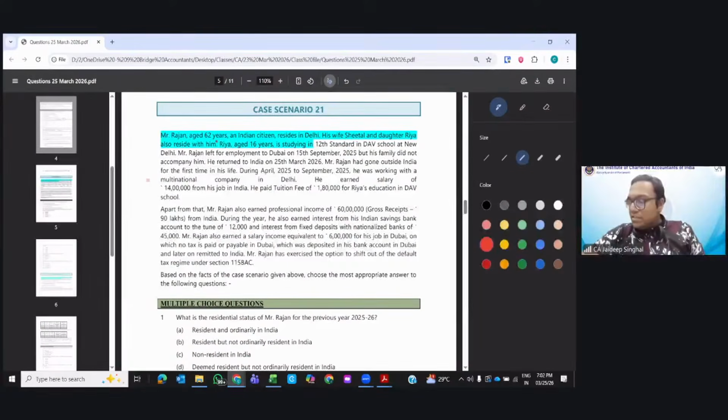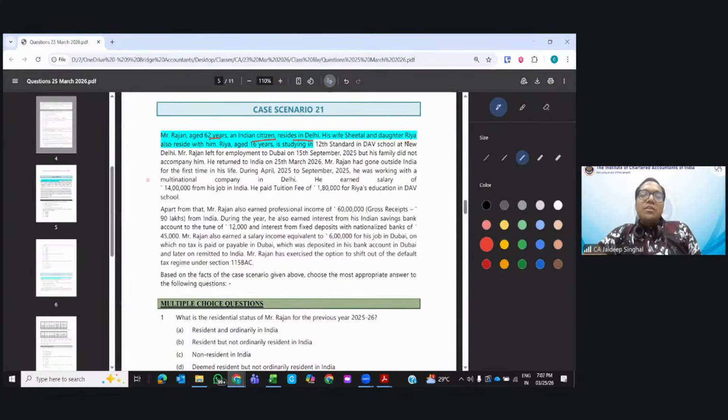Rajan, aged 62 years and an Indian citizen, resides in Delhi. His wife Sheetal. Okay, so can you see in taxation all the chapters are interlinked? In one scenario, you can get the question from residential status as well. You can get salary as well, tax computation as well, and the advanced tax as well. So all of these chapters are related. That is the beauty of taxation. Mr. Rajan is 62 years. Again, he's a senior citizen and Indian citizen, resides in Delhi.